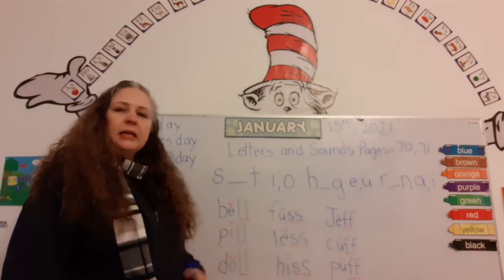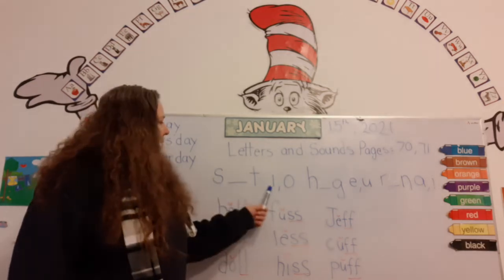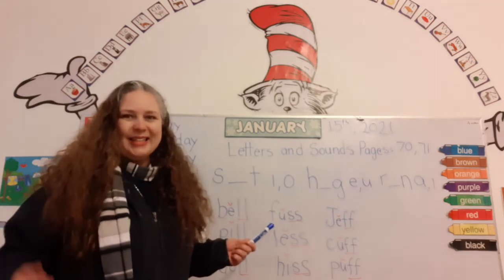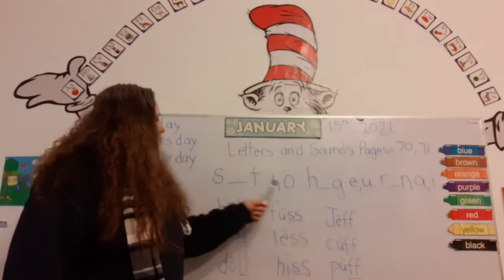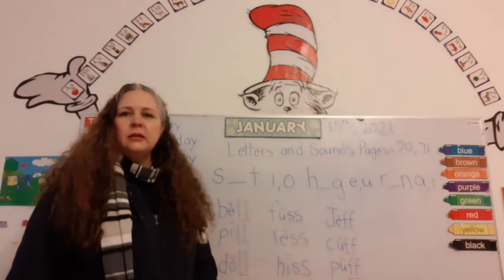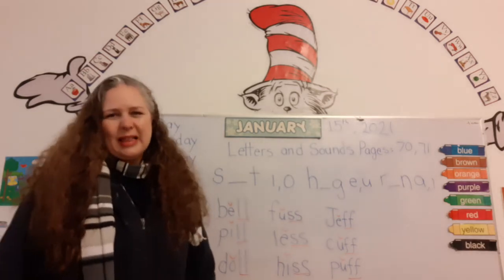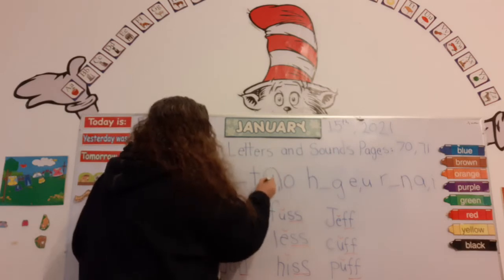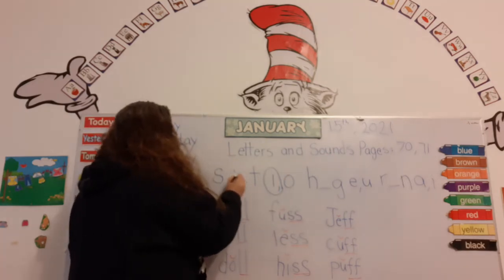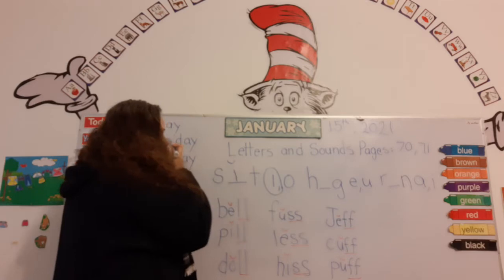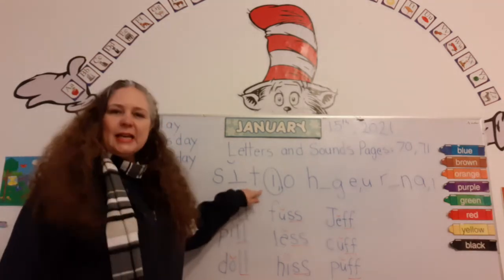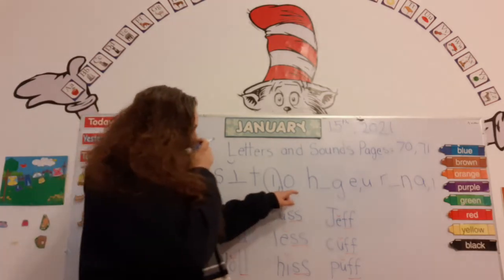Sit. Is sit a word? I think so. What about sut? Nope, not spelled like that. Okay, so let's circle the letter I, which is a vowel. And we're going to write it right here, and I'm going to mark it with a happy face because it's a short sound, and we're going to read the word. Sit. Good. Next one.